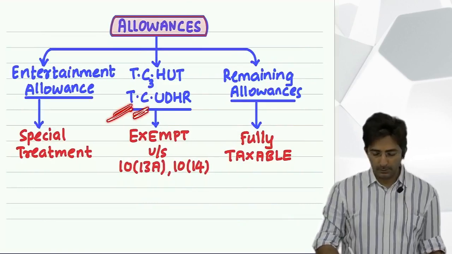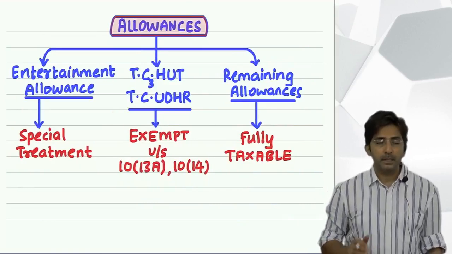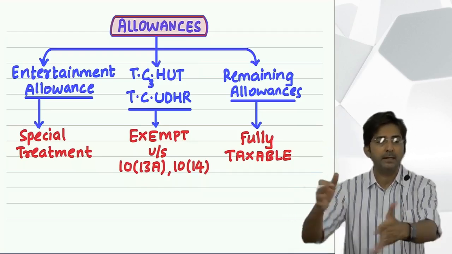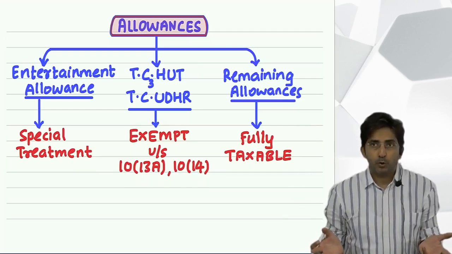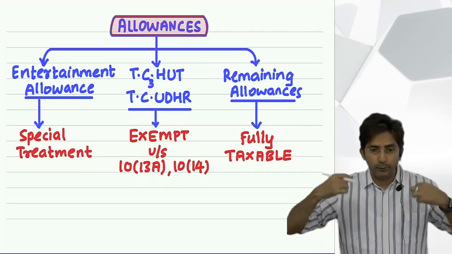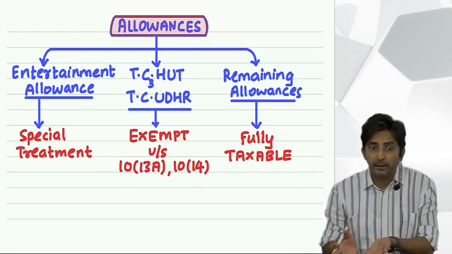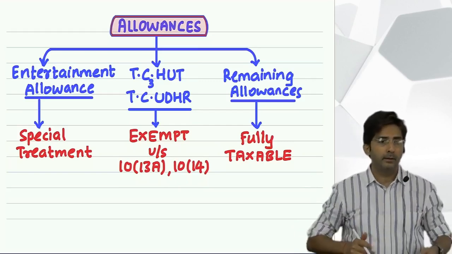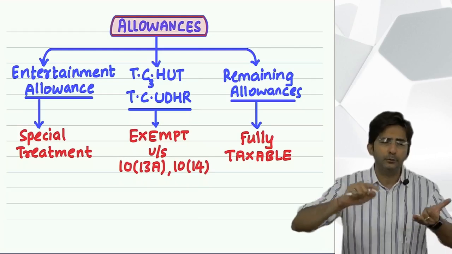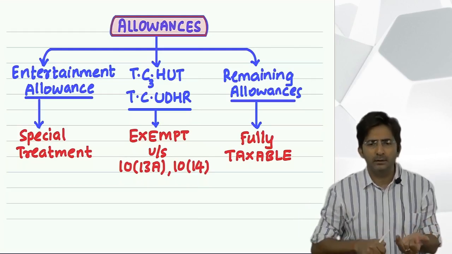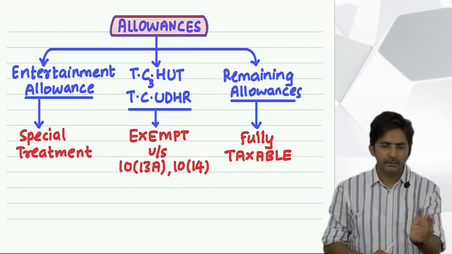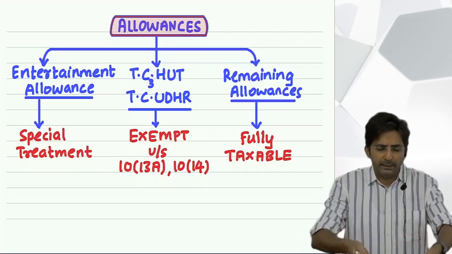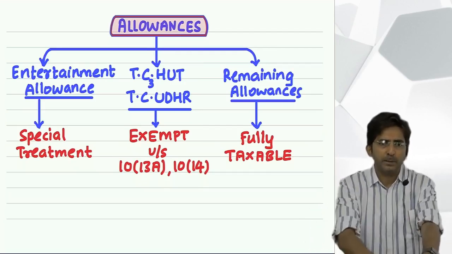C, conveyance allowance. U for uniform allowance. Some employees have to work in uniform. For example, an employee working in an airline company as a pilot or air hostess has to work in a particular uniform, or you're a watchman or security guard. If an employee has to work in uniform, there are expenditures related to uniform: purchasing the uniform and maintaining the uniform. Purchase of uniform is only one time, say once or twice a year, but maintaining is a regular activity, which again increases your expense. And that is also an expense of the office.